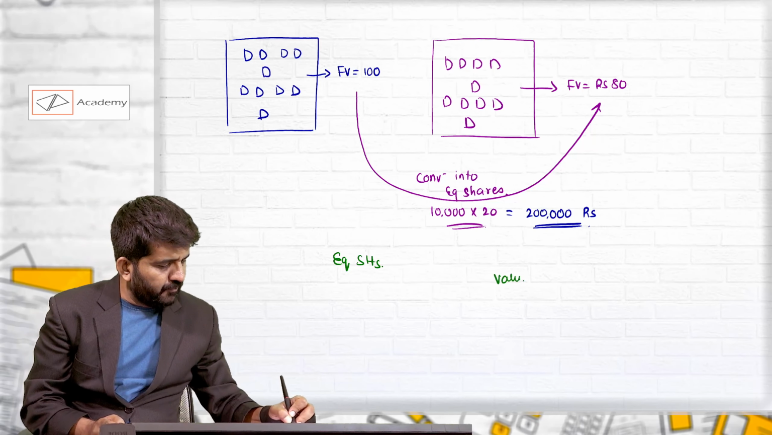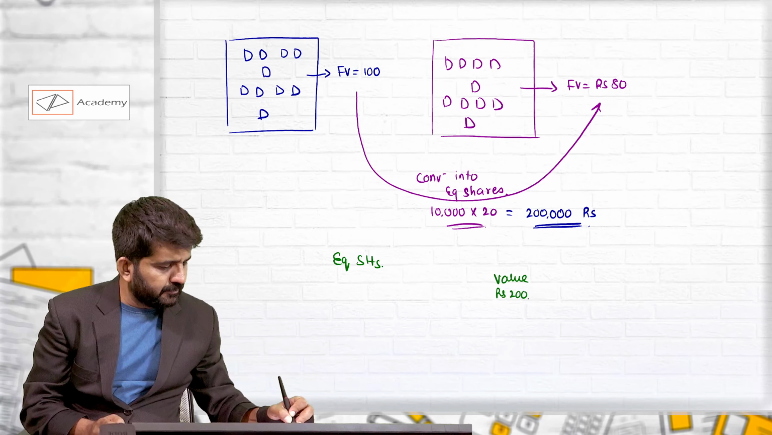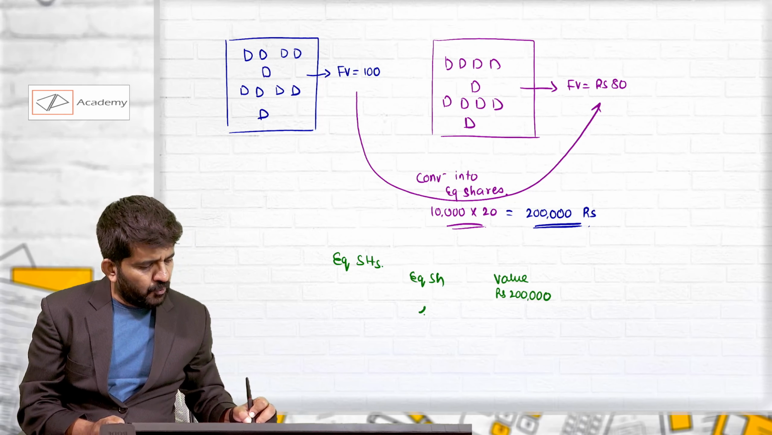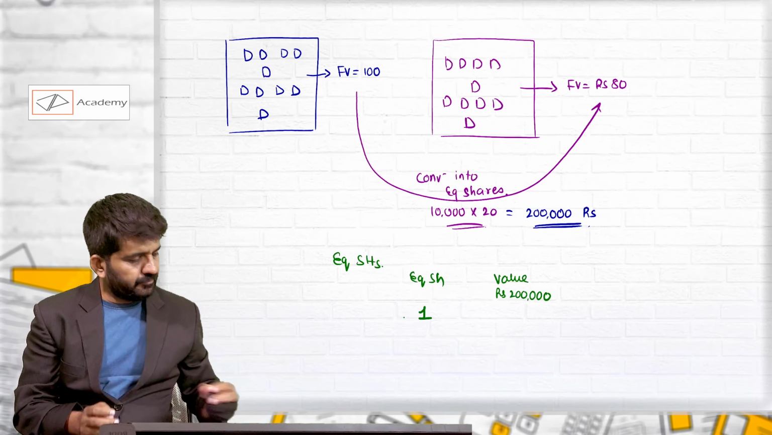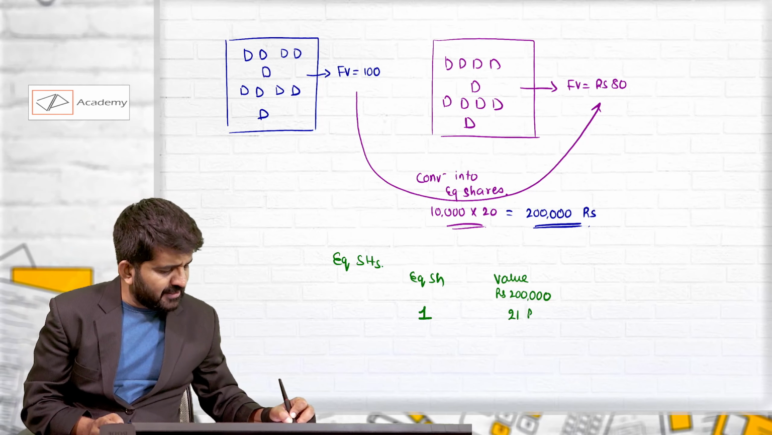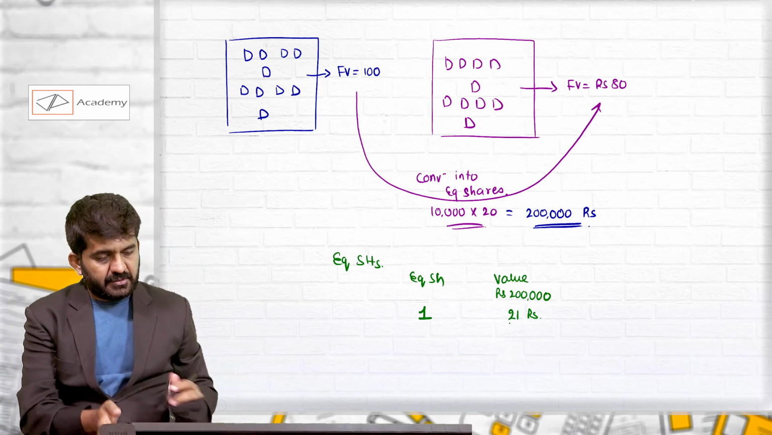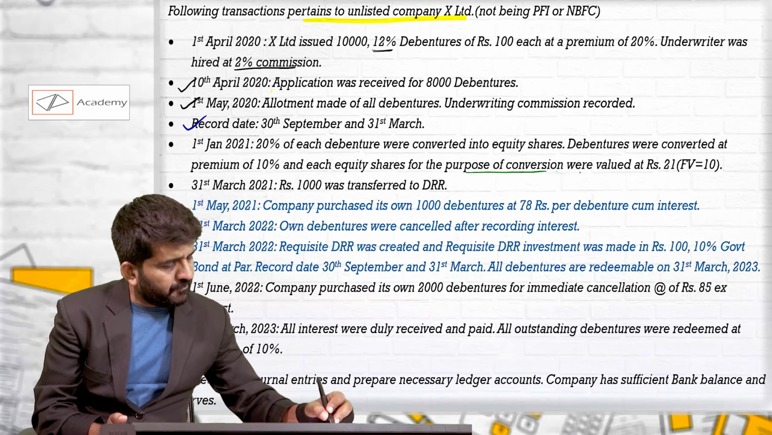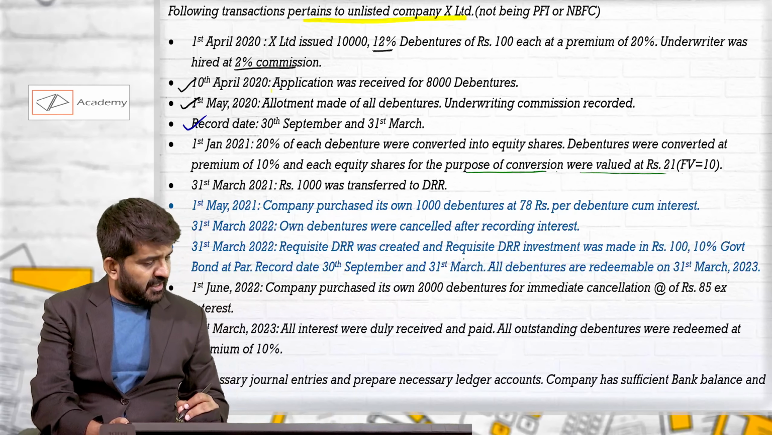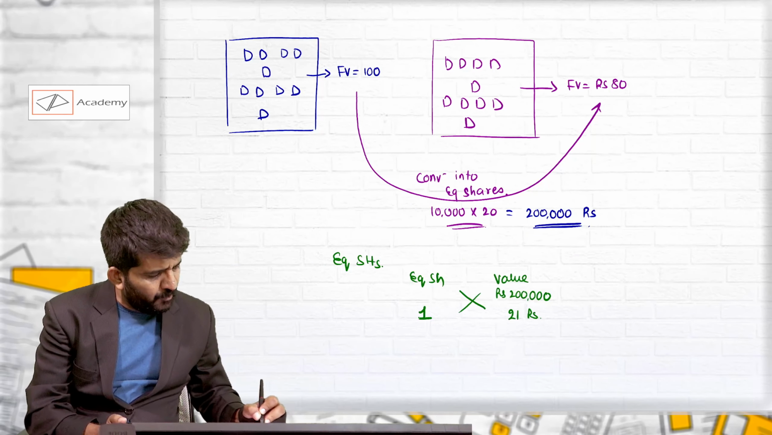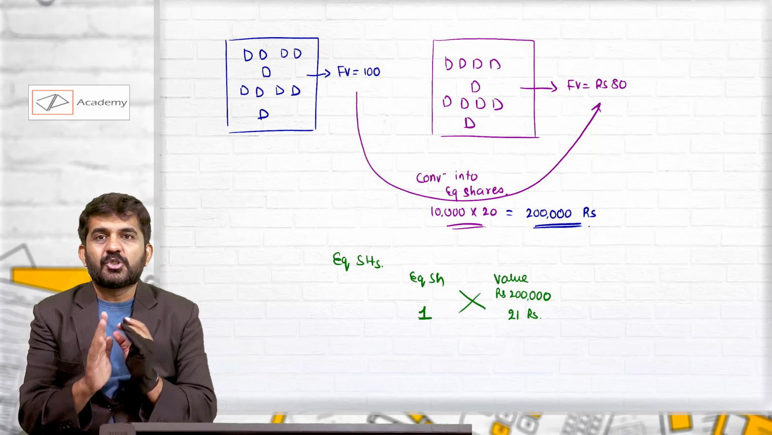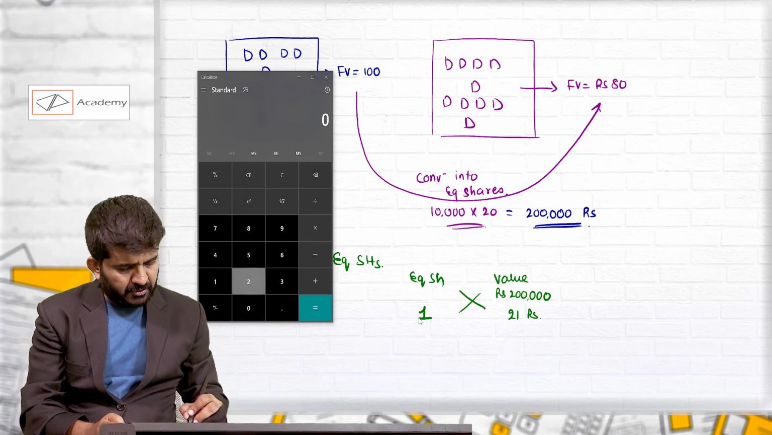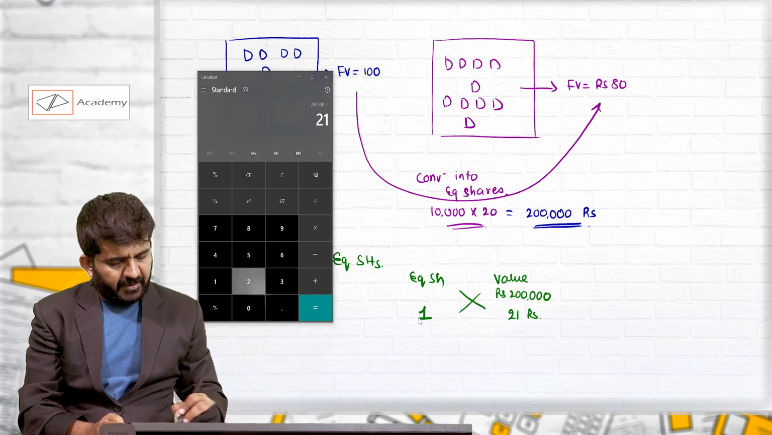I need to give you value of rupees 2 lakhs. If I give you one equity share, it is as good as I am giving you 21 rupees. It is said in the question: each equity share for the purpose of conversion was valued at rupees 21. So how many equity shares should I give you so that I pay you 2 lakh rupees? Which will be a simple cross multiplication. 2 lakh divided by 21.